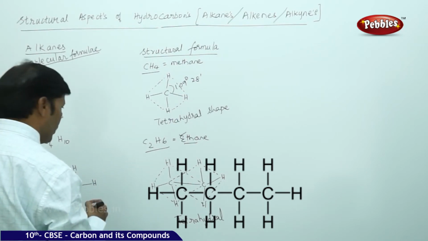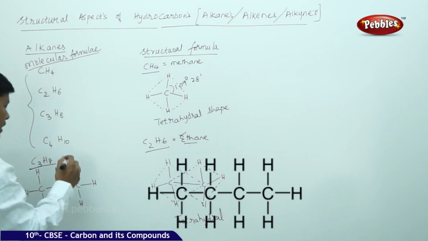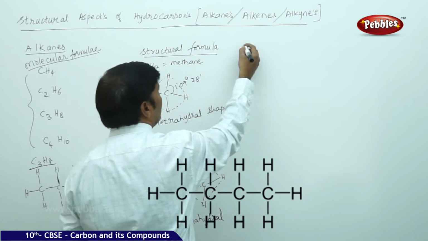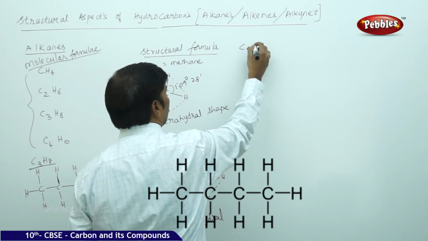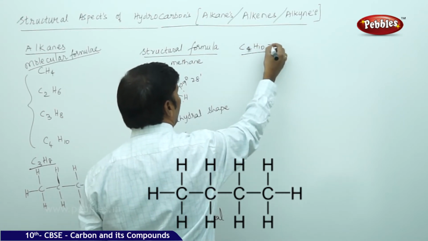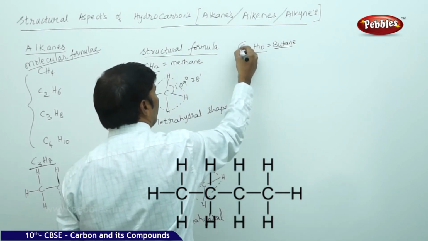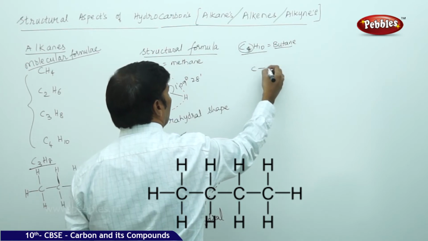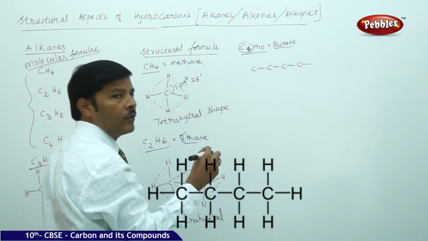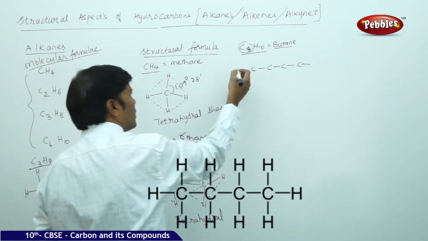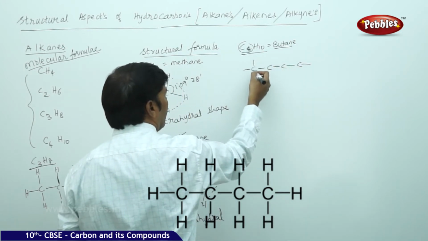Likewise, if you go for butane, C4H10, you can take the number of carbons as 4. So immediately 1, 2, 3, 4. This is called the carbon skeleton. First you have to show the carbon skeleton. When you are showing this carbon skeleton, attach each carbon with covalent bonds. Then you satisfy the rest of the valences of each carbon.